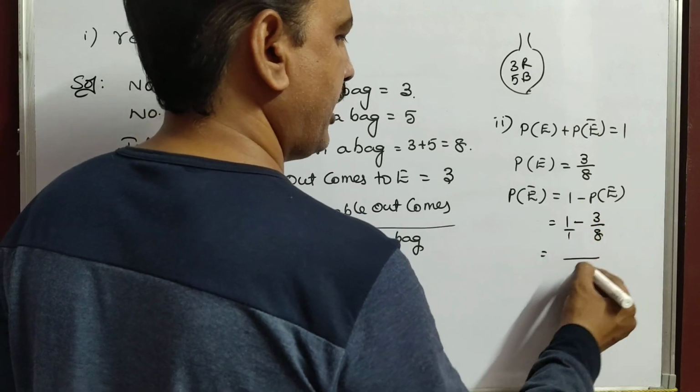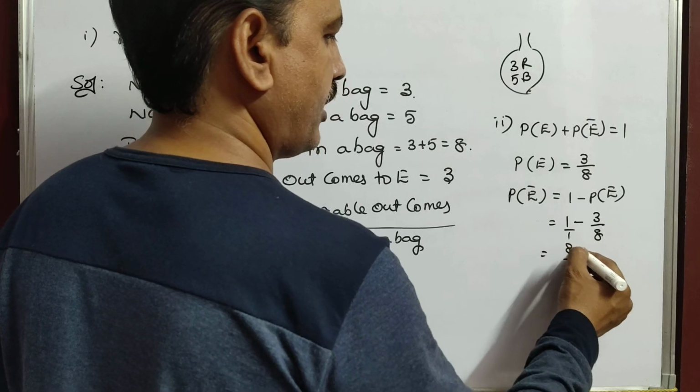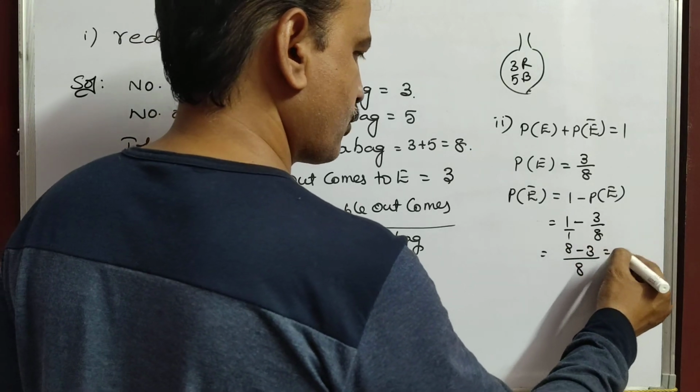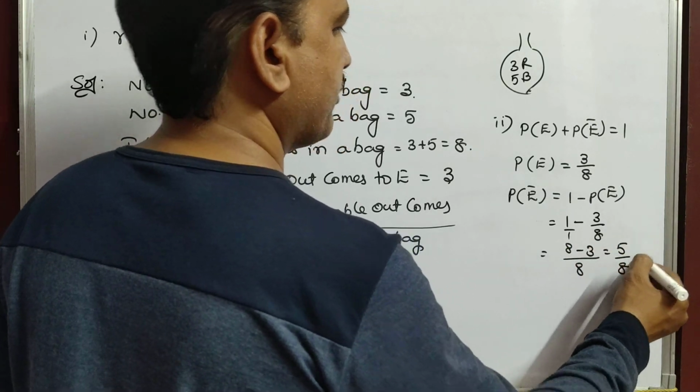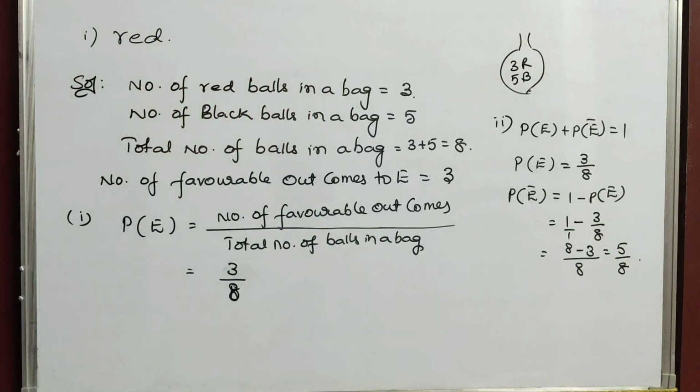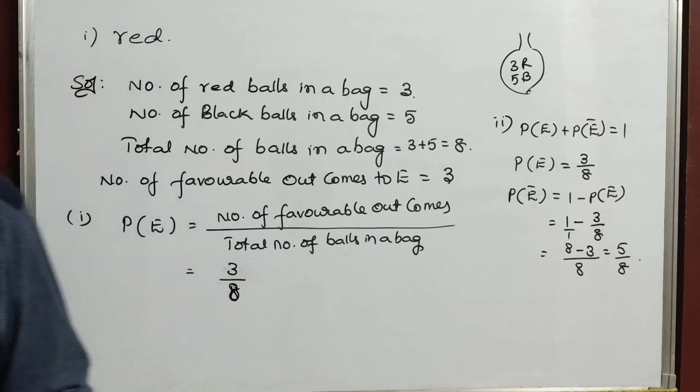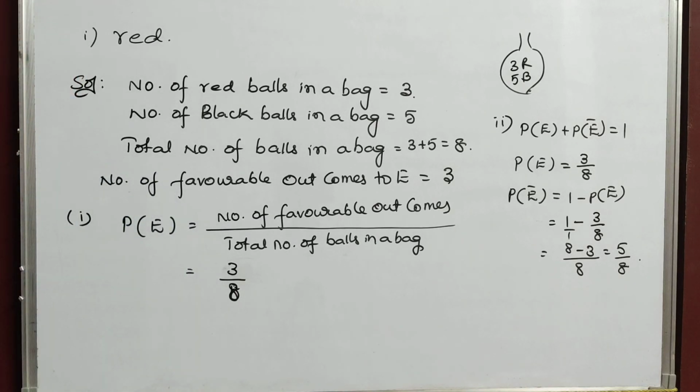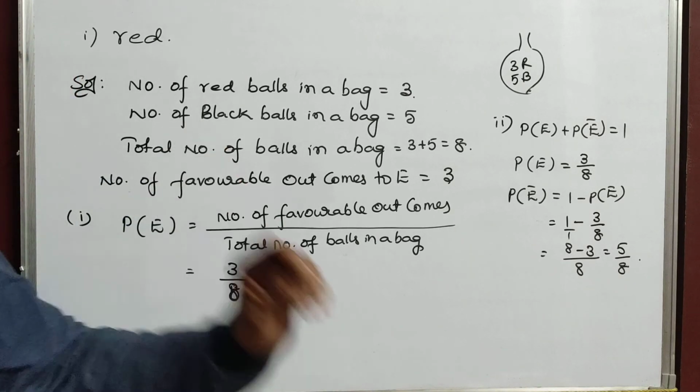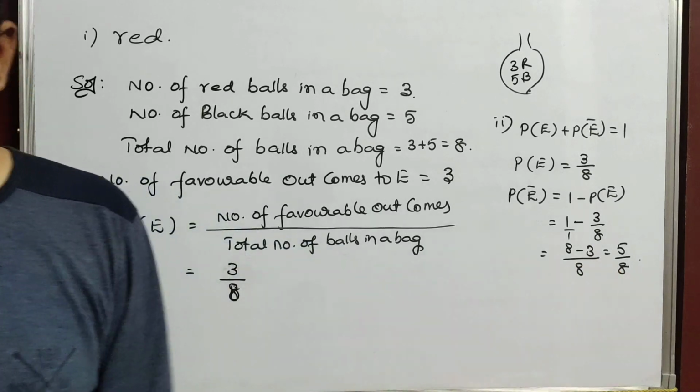LCM is 8, so 8 minus 3, it is 5 by 8. Is it clear, children? So that is the 8th one. The probability of the ball drawn not being red is 5 by 8.